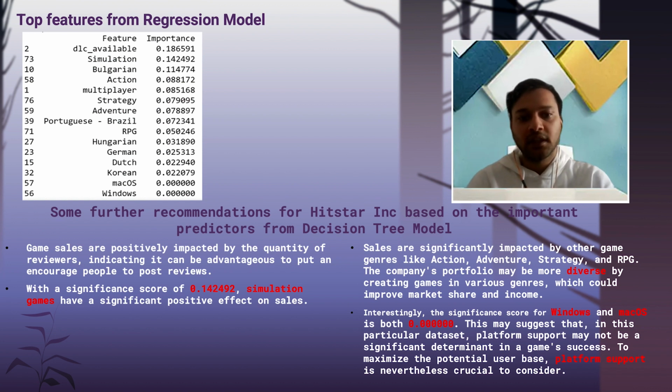And last but not least is platform support. Even though the significance score might show as 0.000, I feel that giving platform support to the games would help our game to reach a wider audience and help us be successful. Thank you.